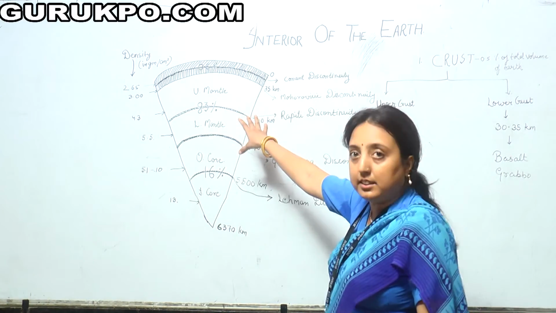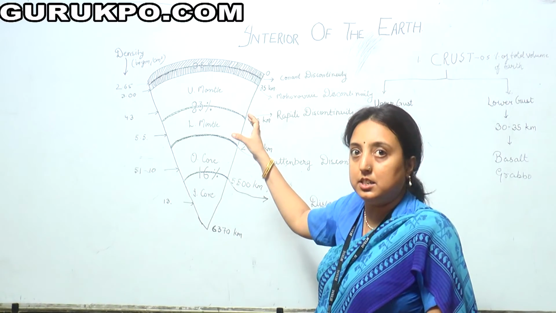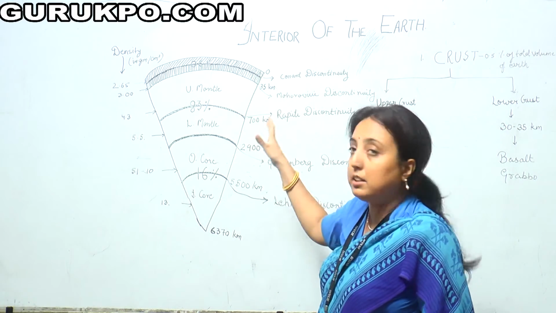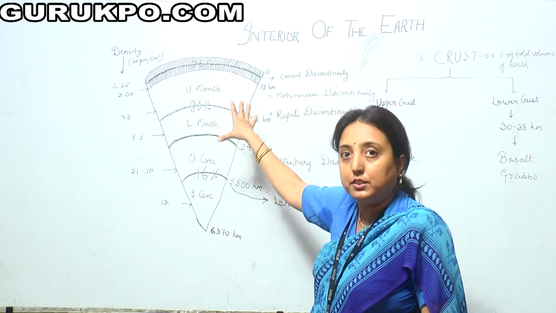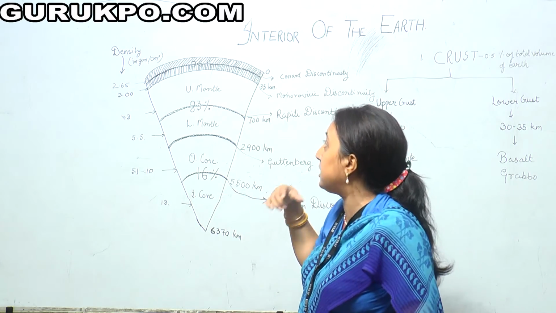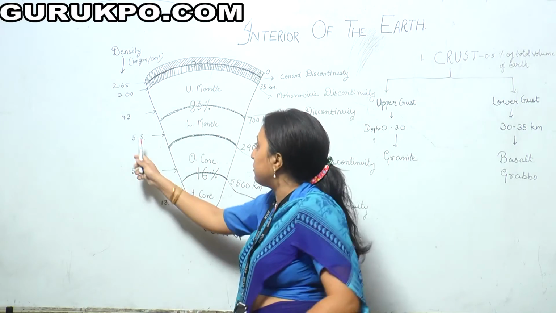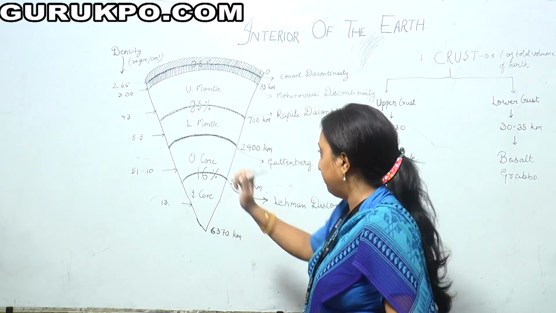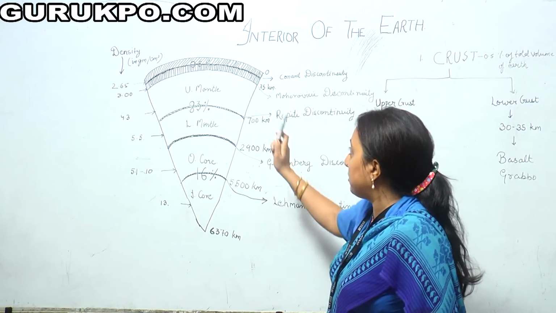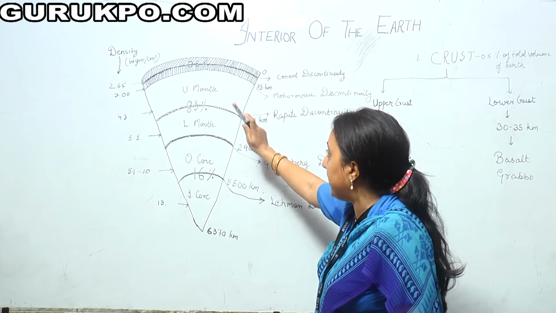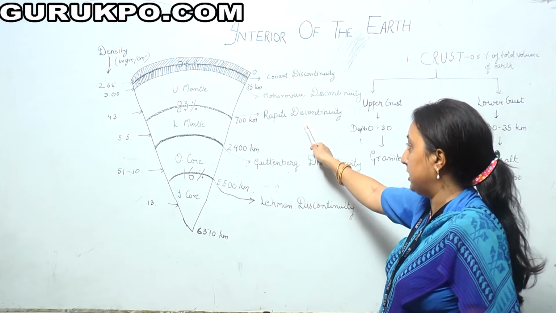The intermediate layer, that is the mantle, comprises 83% of the volume of the earth's interior, so it is the thickest layer of the earth's interior. The average density of the upper mantle is 4.3 gram per centimeter cube while that of the lower mantle is 5.5 gram per centimeter cube. After the mantle comes the core, but between the upper mantle and lower mantle there is also a discontinuity, named the Repetti discontinuity.